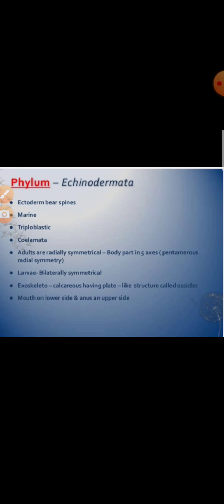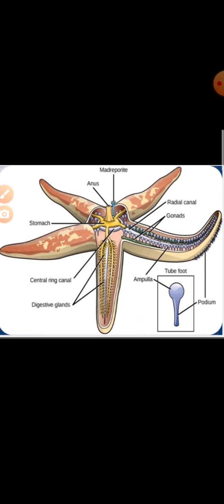Definite excretory organs are wanting, and animals are unisexual. External fertilization takes place, and animals can regenerate their lost body parts. Okay, and development includes a ciliated, transparent, bilateral, free swimming larva. These are the characteristics of this phylum. This is the starfish. How is the body? You can see from this picture.